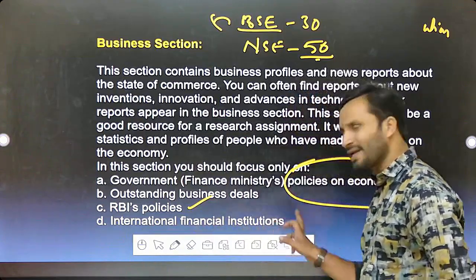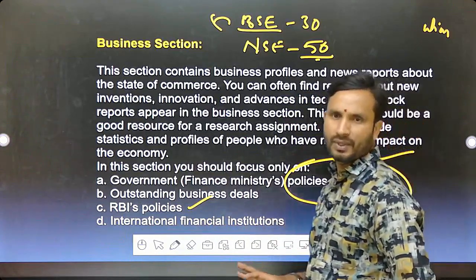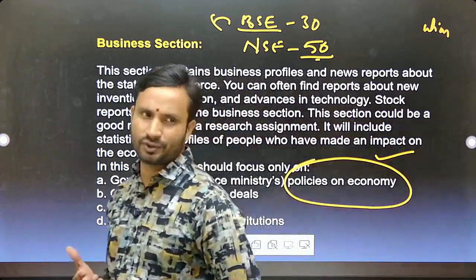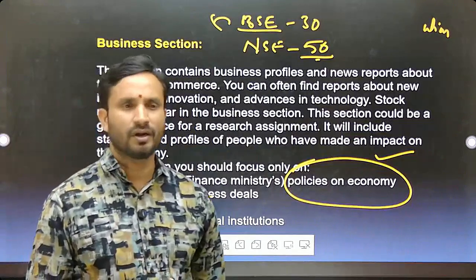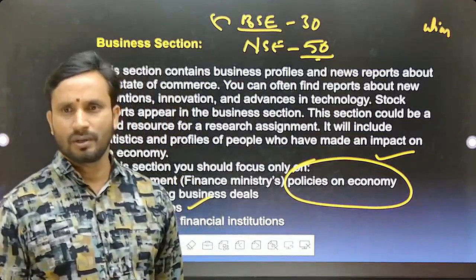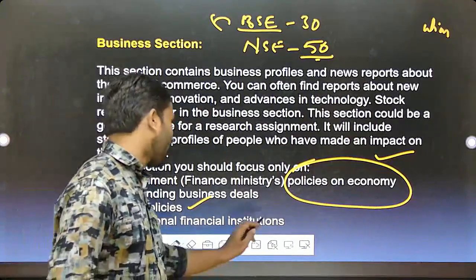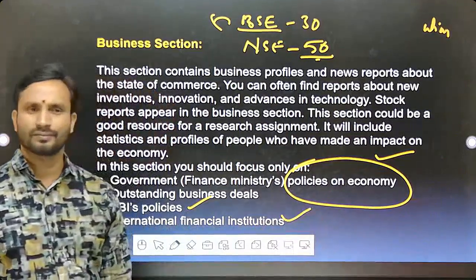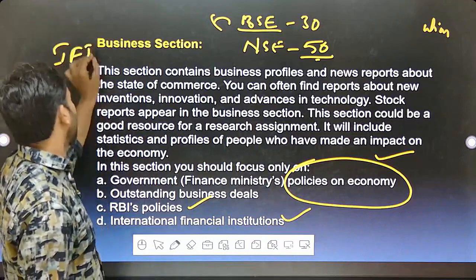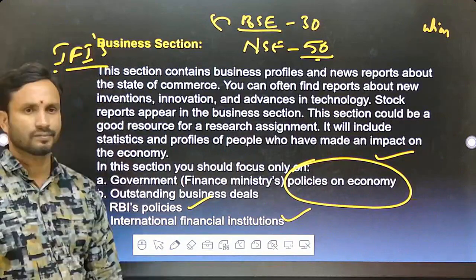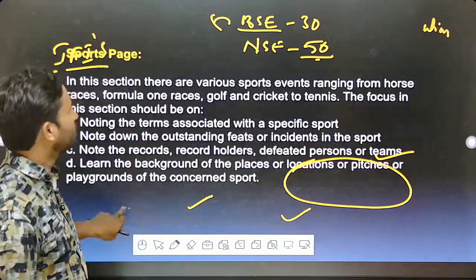So international financial institutions with regard to this article. International financial institutions like the role of the World Bank, IMF, International Monetary Fund, and World Trade Organization. So what is the role of these international financial institutions? Clear? You have to understand about all these things.